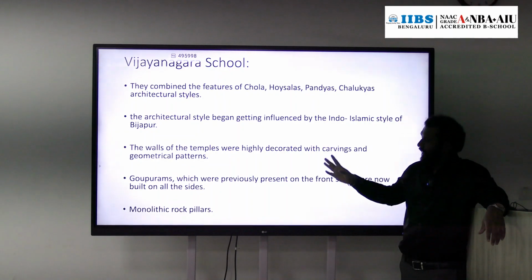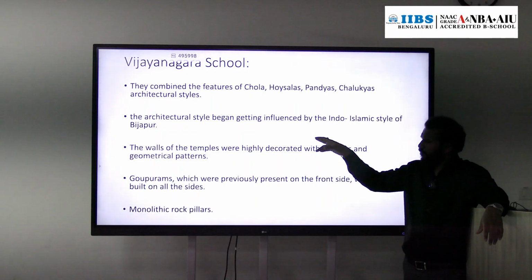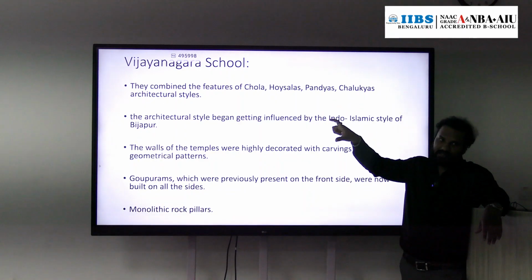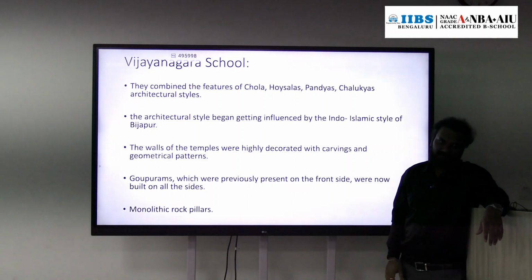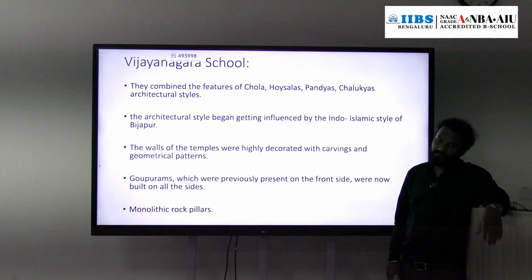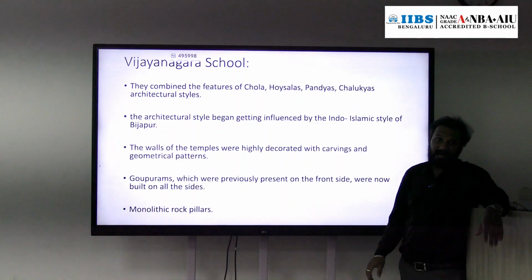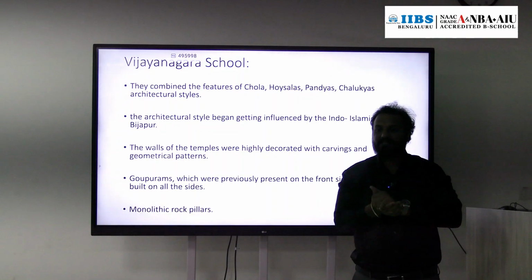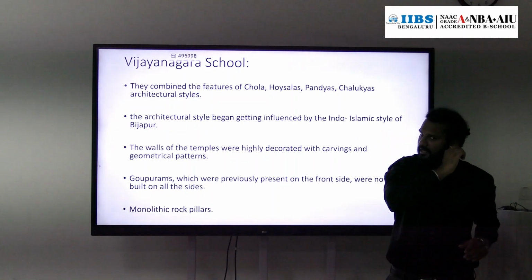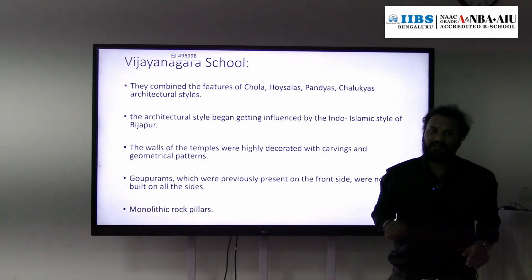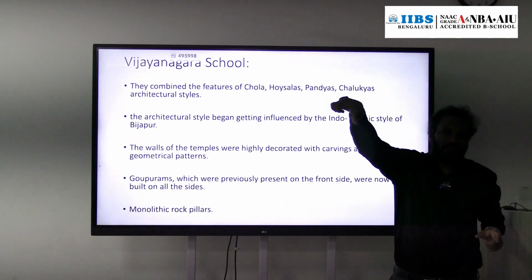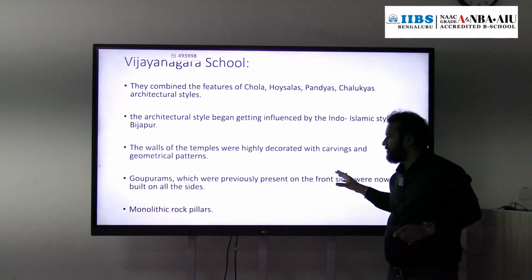What are the uniqueness? Here, walls of the temples are highly decorated with stone carvings as well as geometrical patterns, triangle, circular. So those were present in the walls of this temple. A lot of gopurams are there. Earlier in Dravidian style of architecture, we discussed that gopuram is present only at the entrance gate. But in Vijayanagara school of architecture, they started the construction of the gopuram on 4 sides, 4 directions, 4 gates, 4 gopurams.